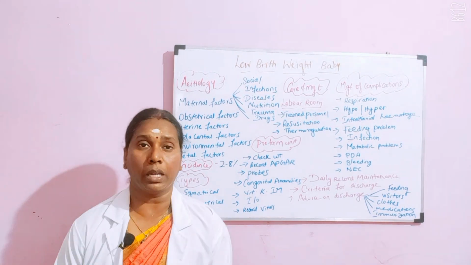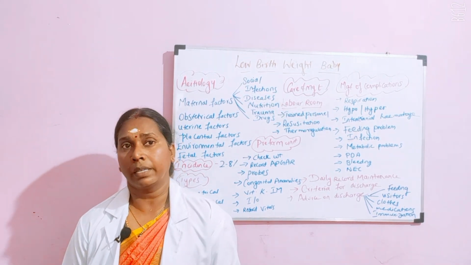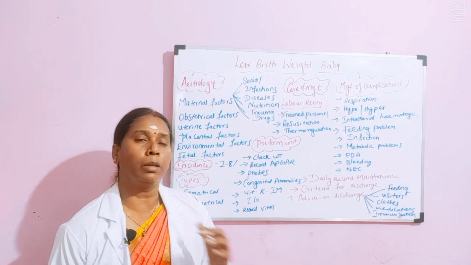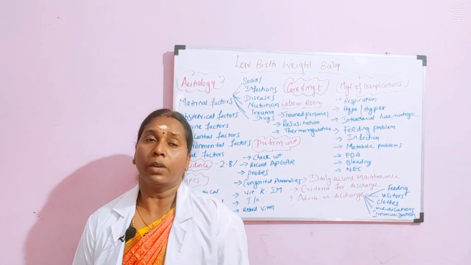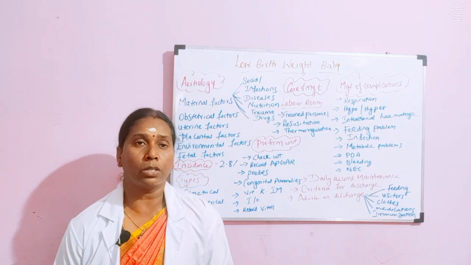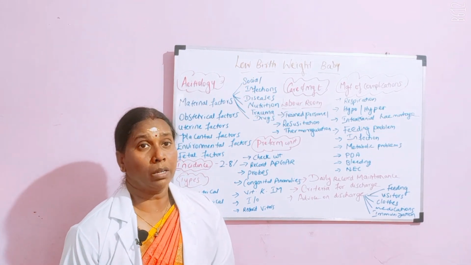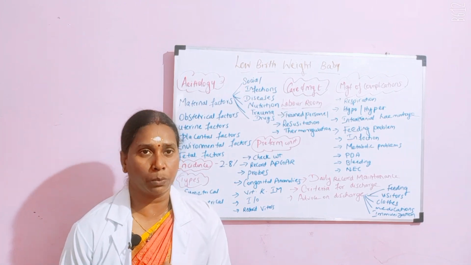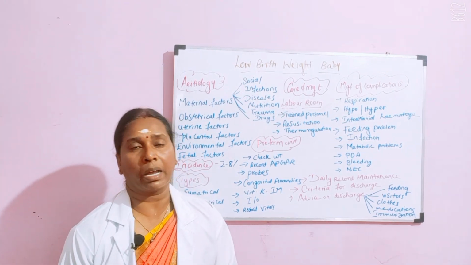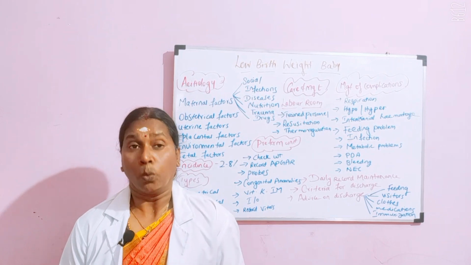And then the medications. I said your normal immunization, we are not talking about the other medication. When the baby is going to get discharged, you will tell the mother accordingly, in case the baby needs a multivitamin supplement, calcium or vitamin D supplement.